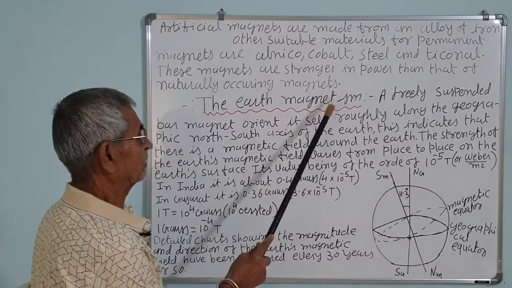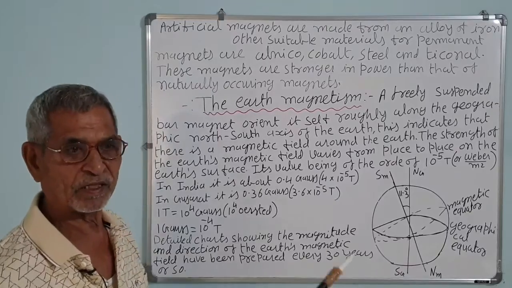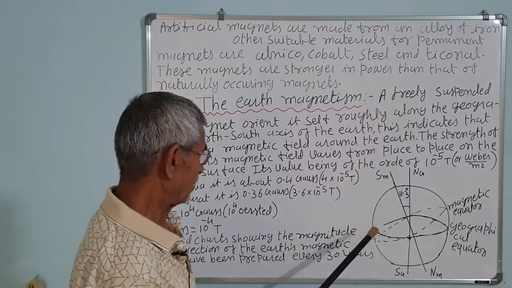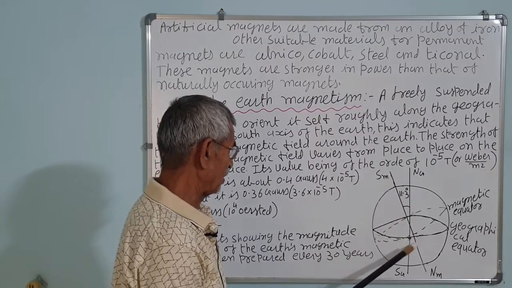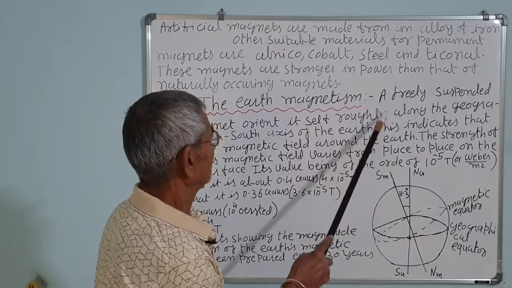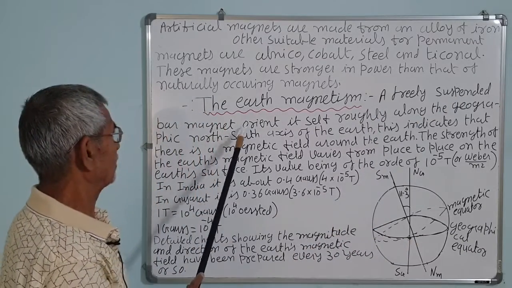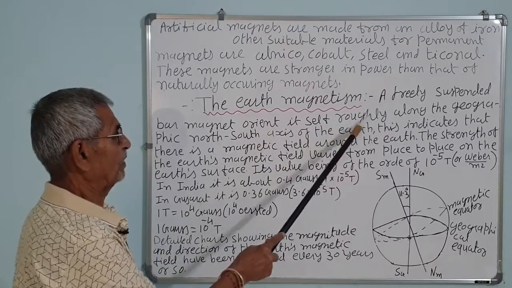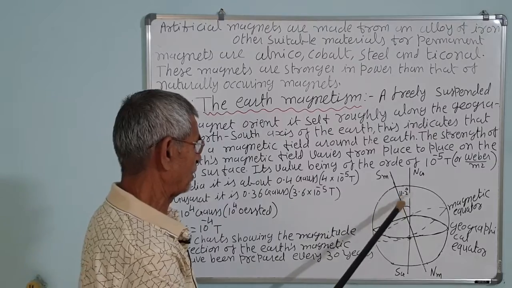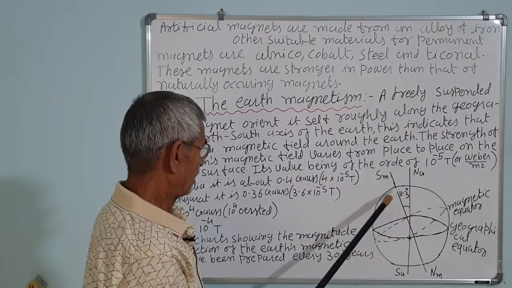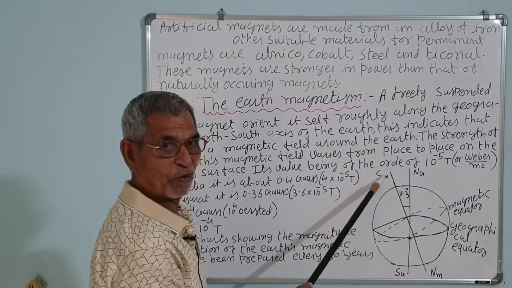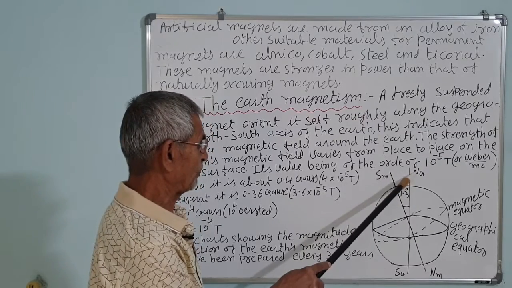Now, earth magnetism. We have already seen that the earth behaves as a huge magnet. It is believed that there is a magnet in the interior of the earth. Its behavior is like that. Correct? A freely suspended bar magnet orients itself roughly along the geographical north and south. If we place the magnet somewhere here, it will point to the north and south. That is, there must be a magnetic south pole in the geographical north.